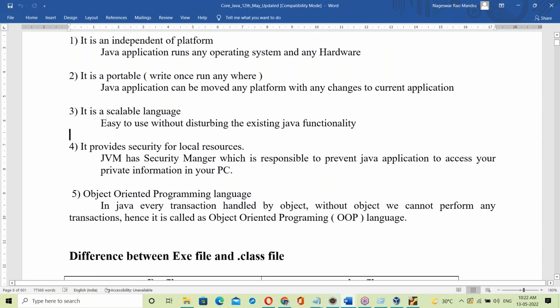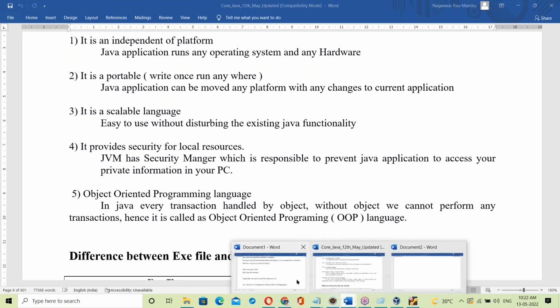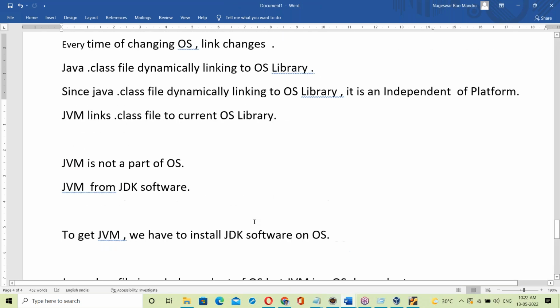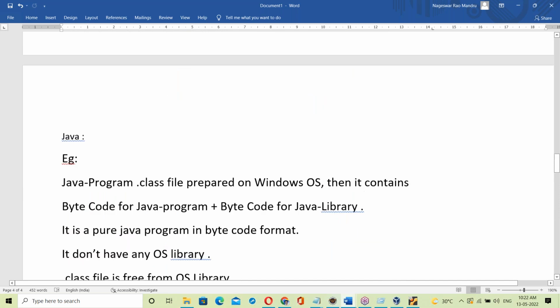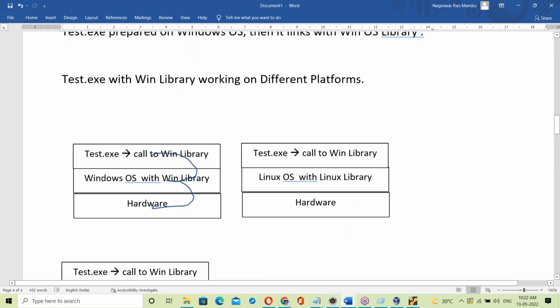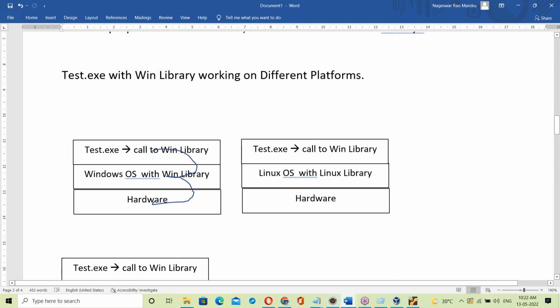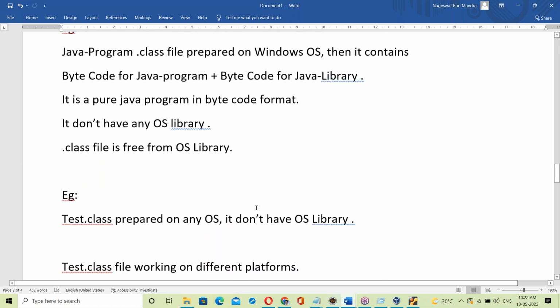I hope you understand, guys. Is it clear? How did Java make us platform independent? Why is the exe file voice dependent? That is the reason. How did dot class make us platform independent? I hope you understand, guys.